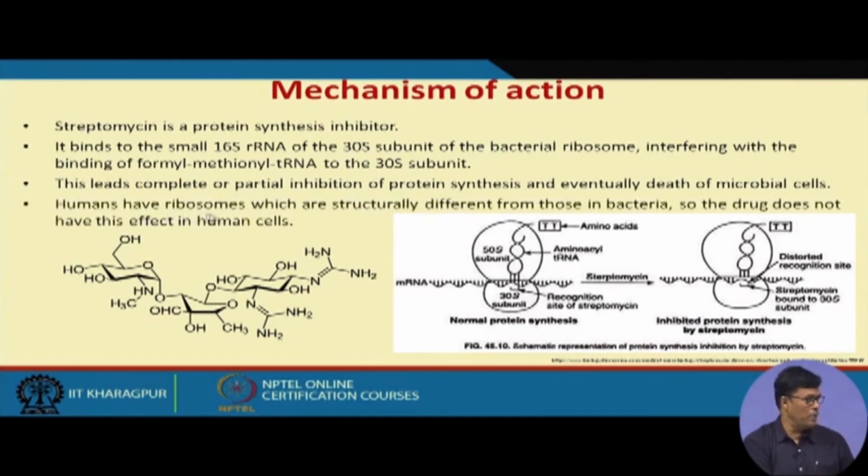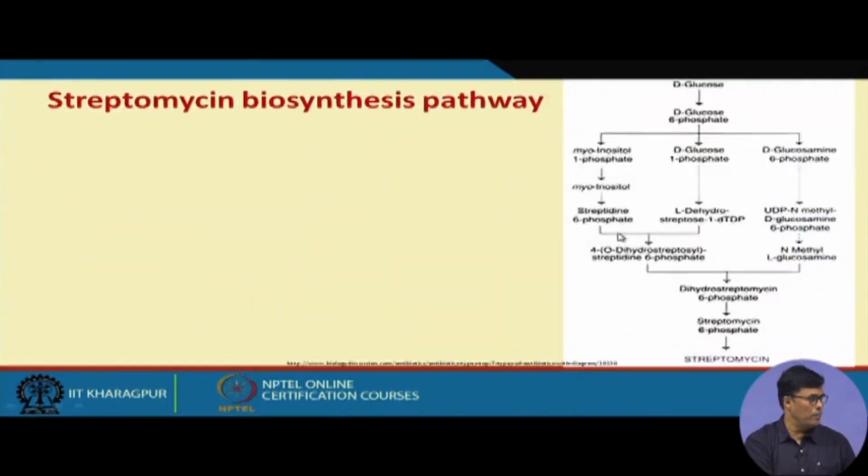Humans have ribosomes which are structurally different from those in bacteria. So the drug does not have this effect in human cells. This kind of biochemical activity is not found in the human system, but is only applicable to the bacterial system. They disturb the essential protein synthesis, and they kill the microorganisms.